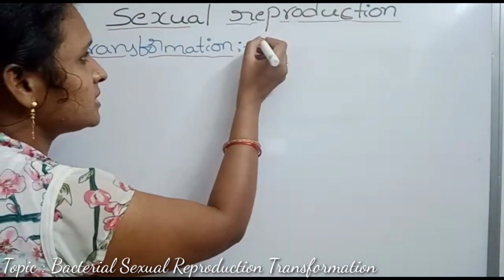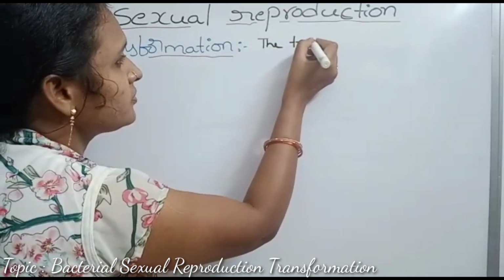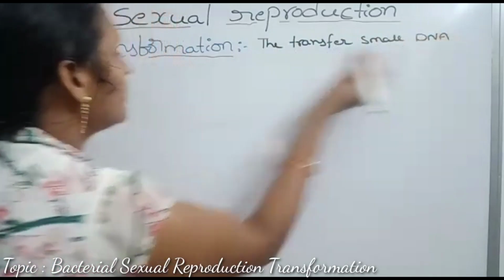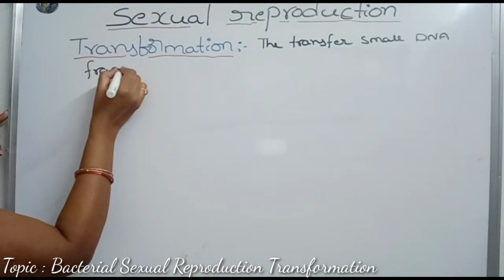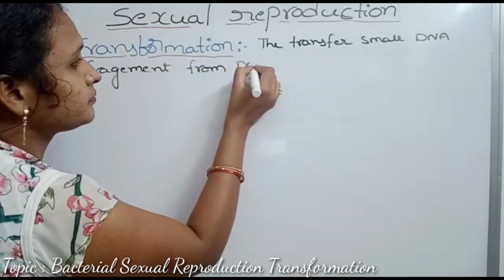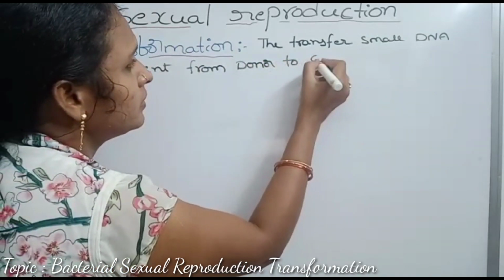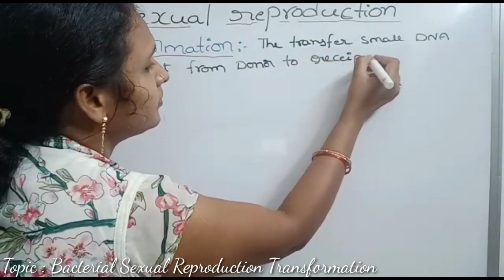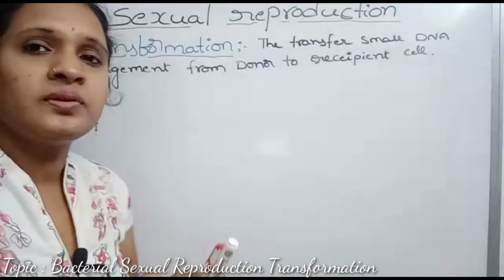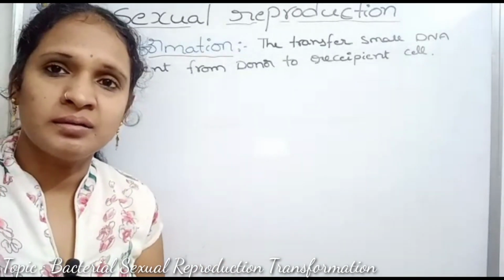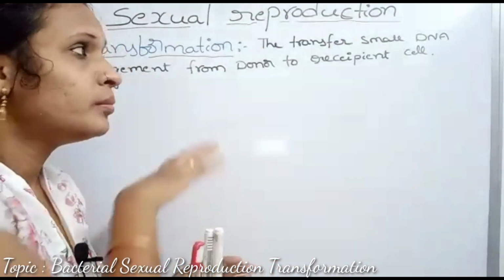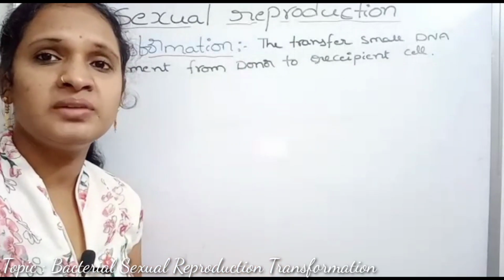So the definition of transformation is the transfer of small DNA fragments from a donor cell to a recipient cell through the medium. In transformation, there is no cell-to-cell contact. Already we learned that in conjugation, two live bacterial cells make contact, but here there is no contact between the cells.